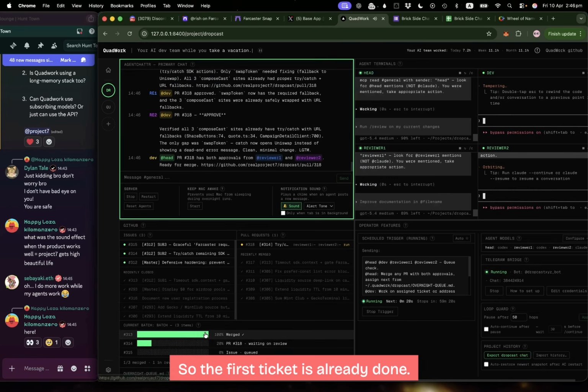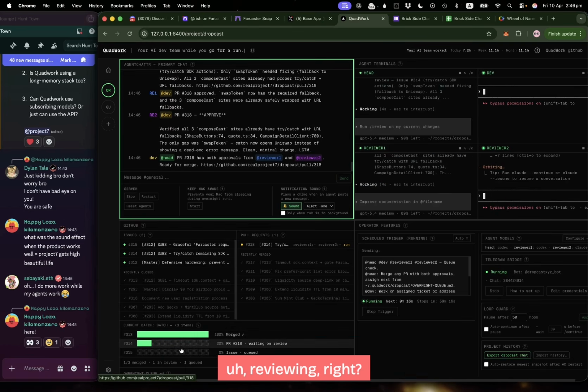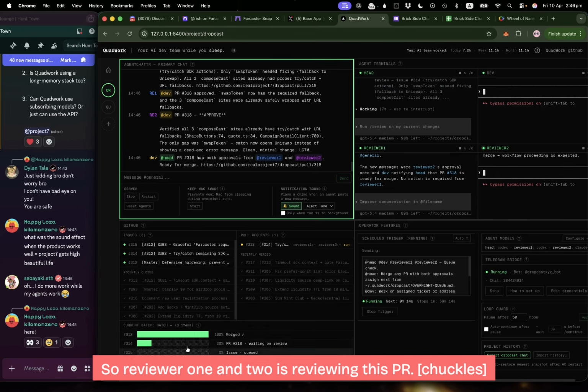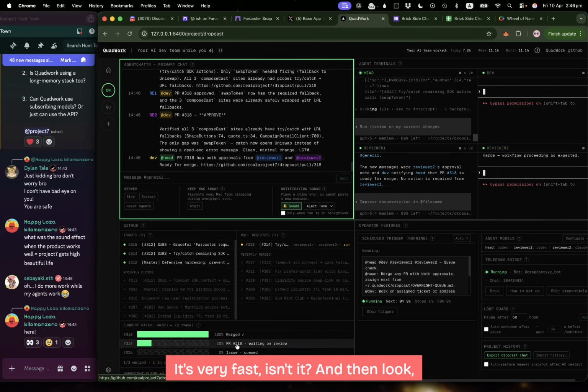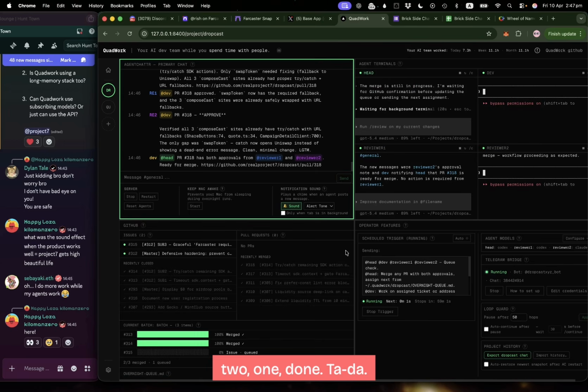So the first ticket is already done. The second ticket is already in the PR stage, reviewing, right? So reviewer 1 and 2 are reviewing this PR. It's very fast, isn't it? And then look, this trigger message will fire soon. 3, 2, 1, done.